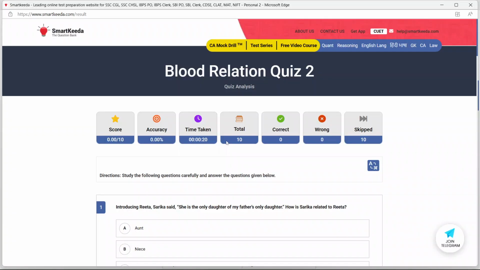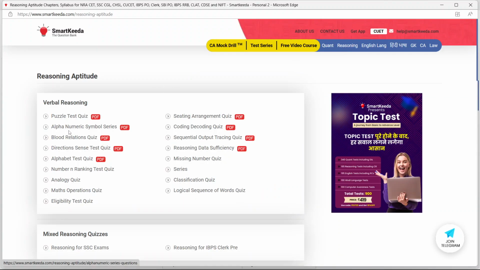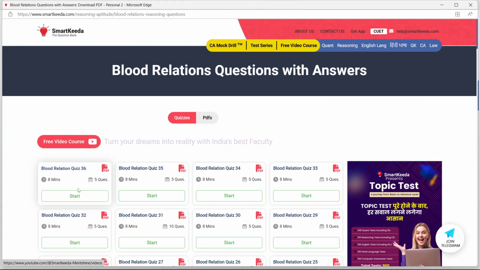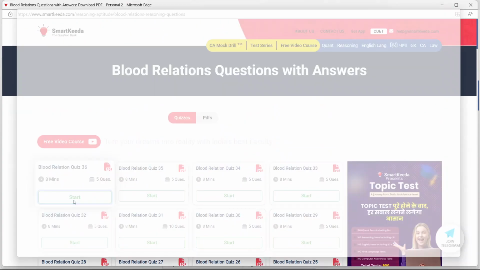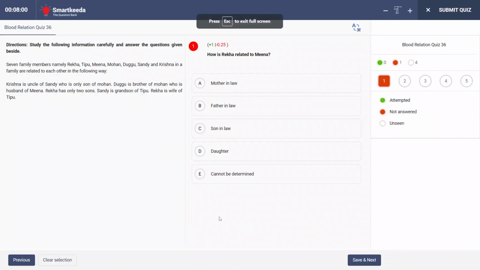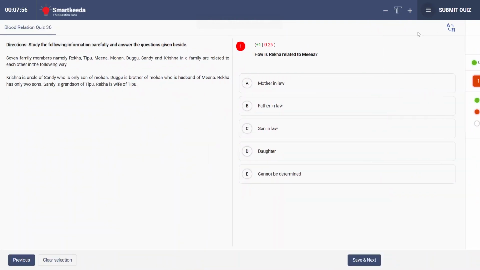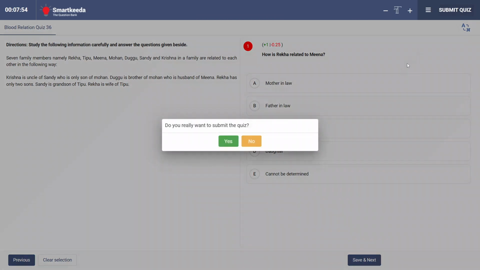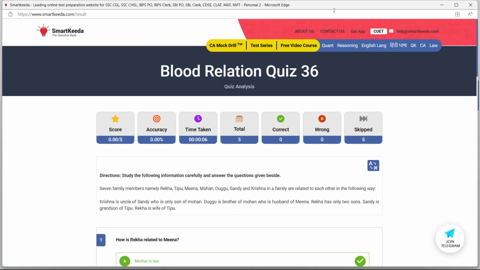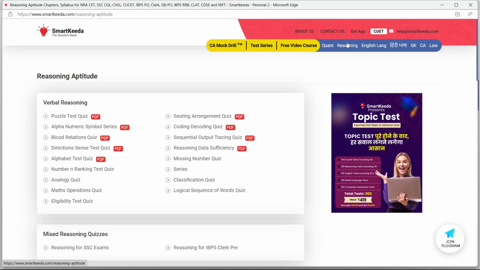Now let's say I've submitted and my score is 0 because I have not answered anything. And now we go back to the blood relation quiz. If I try to start my quiz with quiz number 36, then I will definitely face a problem, because now you can see a puzzle kind of question has come up. So the best way to do all these kind of questions is to start from quiz number 1. By doing quiz number 1, you can gradually progress to quiz number 35.